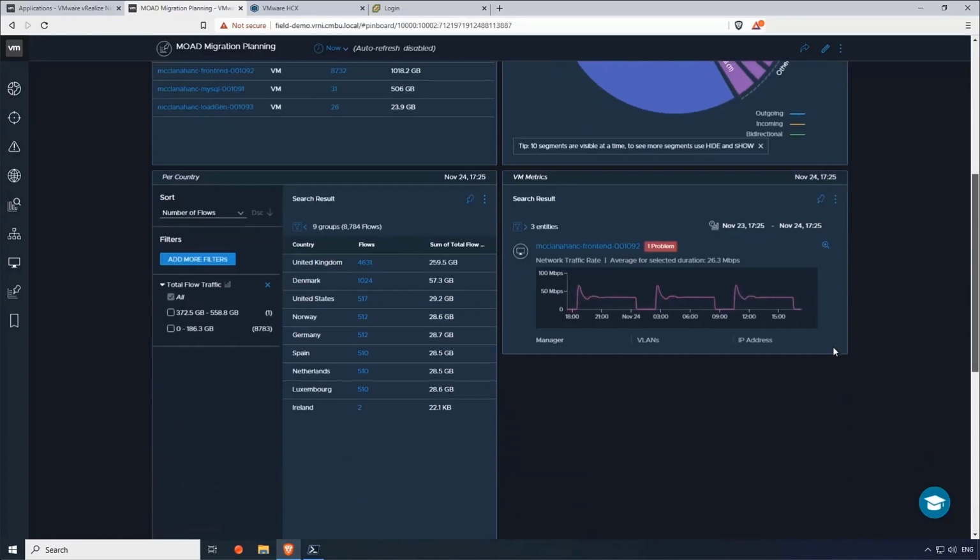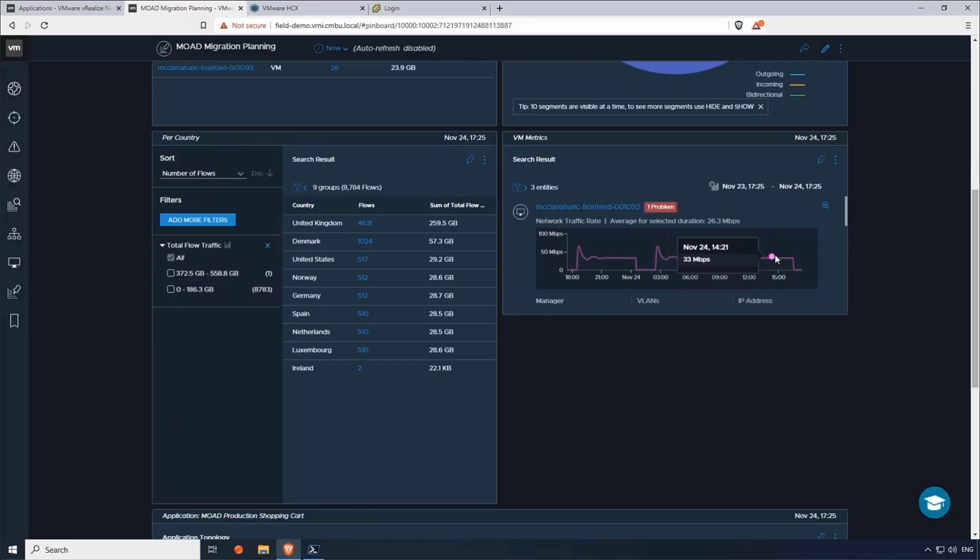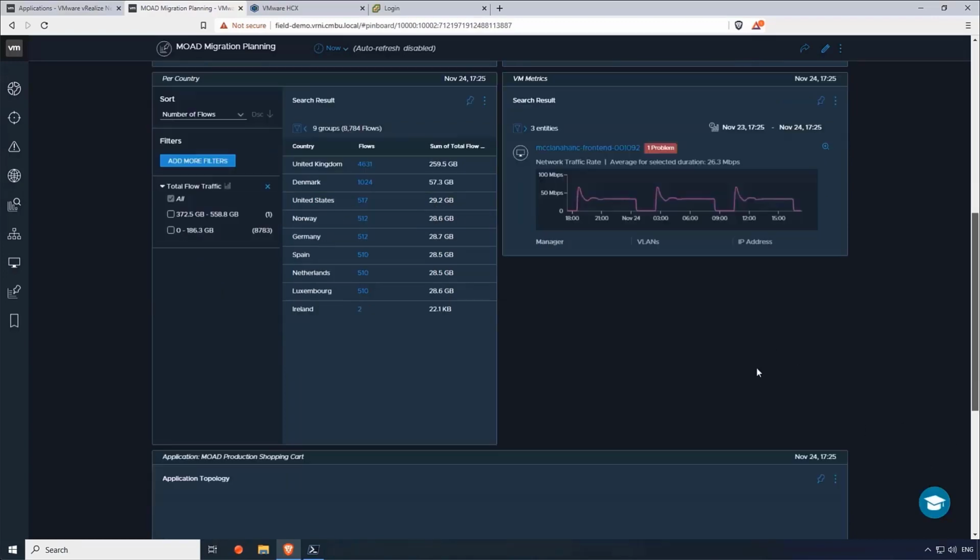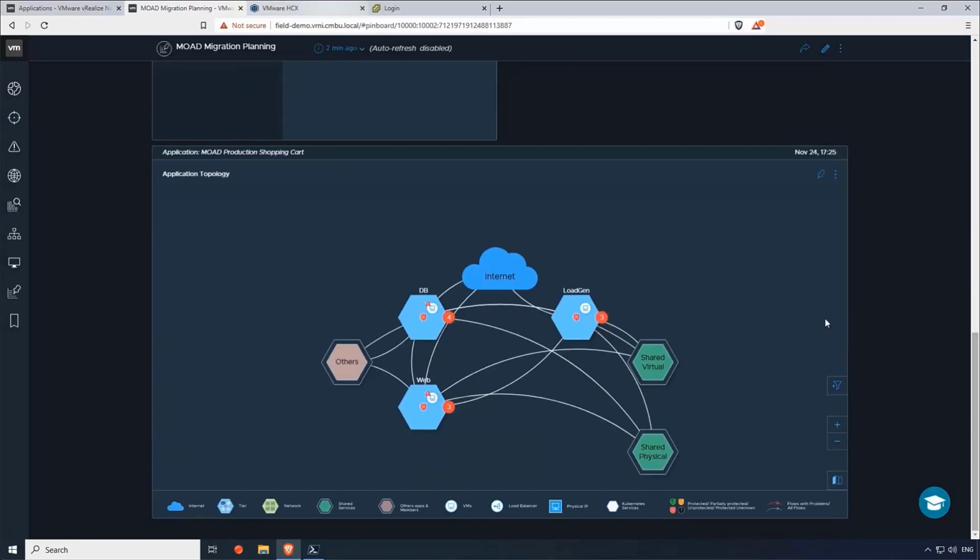If I scroll down, I can see the VM metrics. So I can see the network traffic pattern behavior at a per VM level. And I can also see which countries are accessing this application the most. In this case, I've got the United Kingdom way at the top. So it might make more sense to put this application into the London VMware Cloud on AWS location.